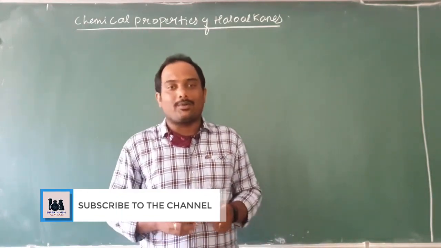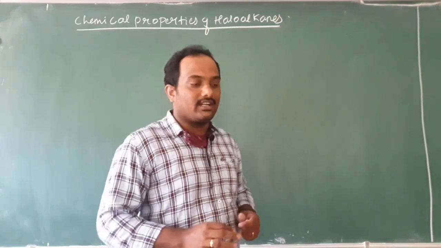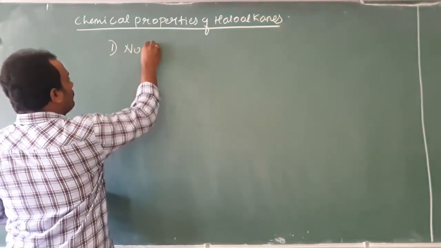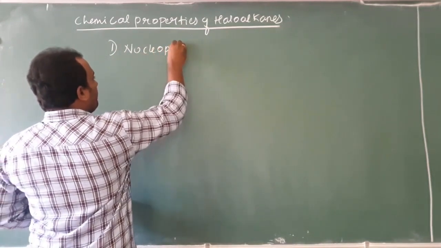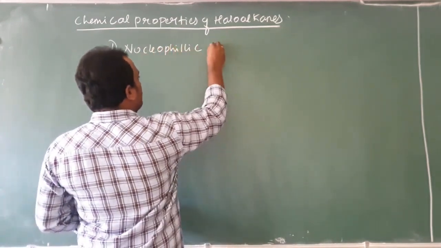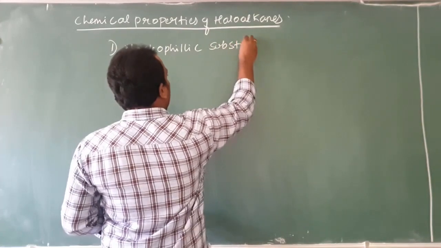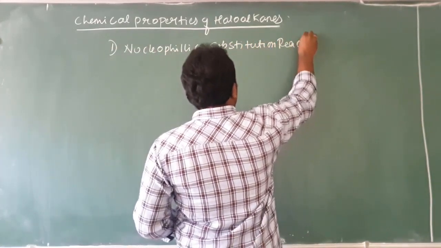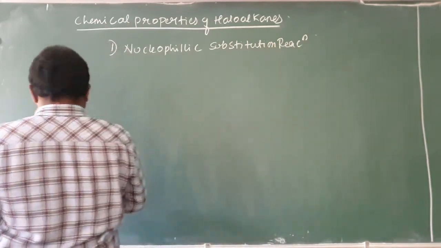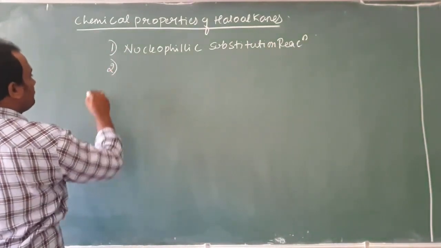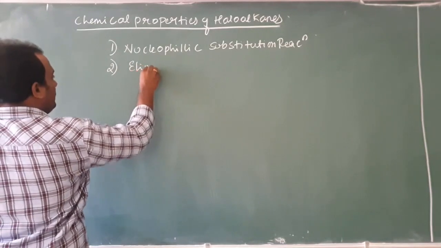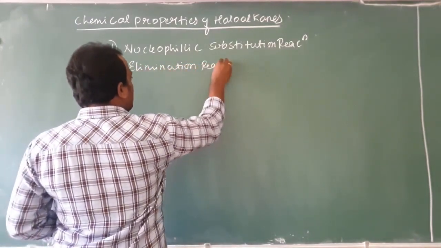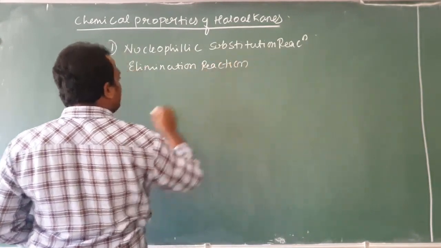You know, students, chemical properties of haloalkanes are broadly classified under 4 categories. One, I will write it as nucleophilic substitution reaction. Second one we will discuss, that is elimination reaction. This is all you have studied in the PUC first year, that is class 11.